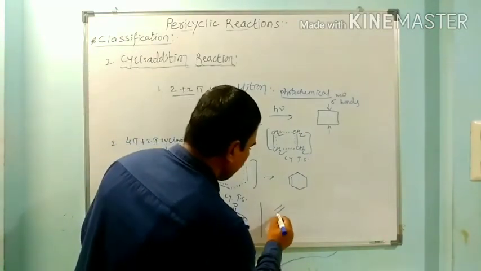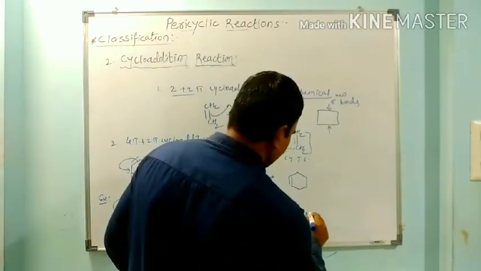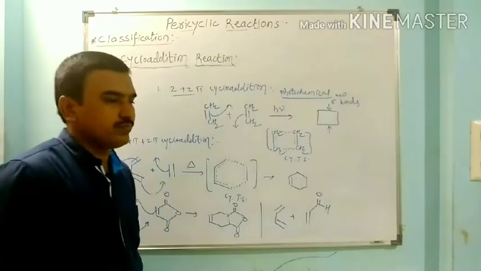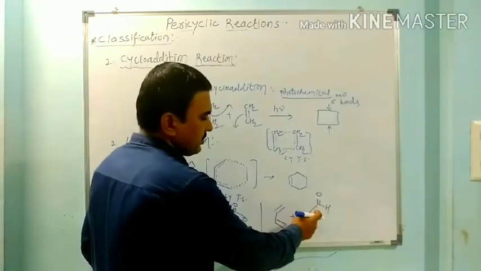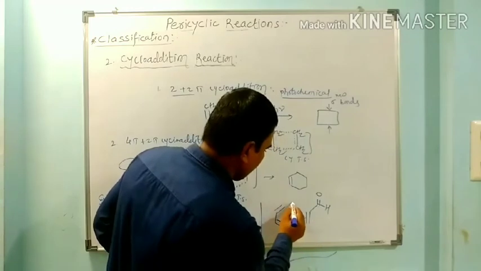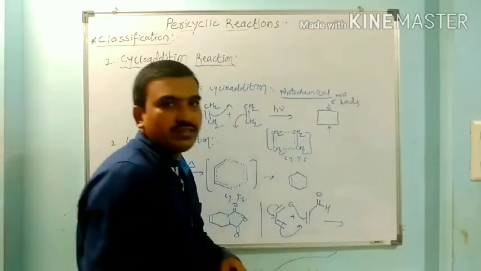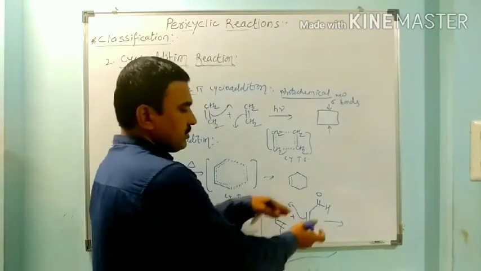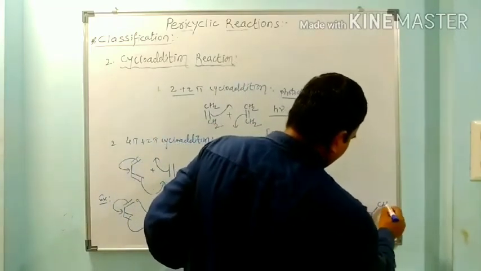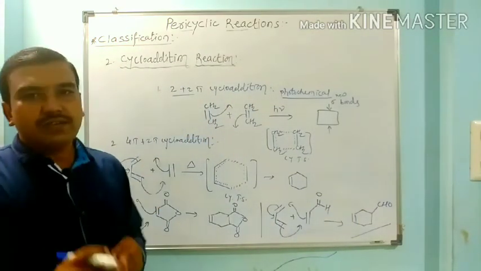We may have another example, such as butadiene reacting with propionyl. This is CH2. So here again the diene reacts with a dienophile. This 4 pi electron system reacts with a 2 pi electron system and gives this cyclic addition product. So this is the cycloaddition reaction.